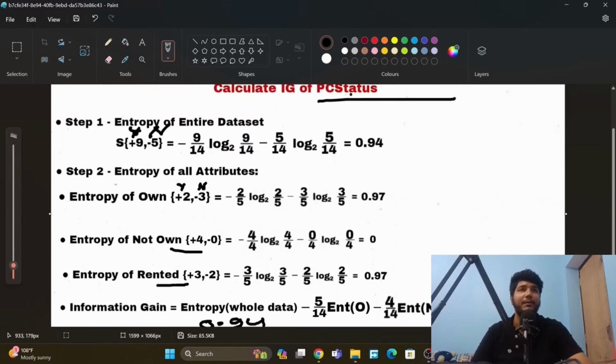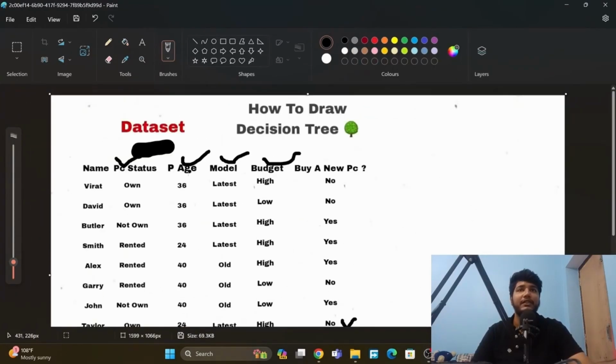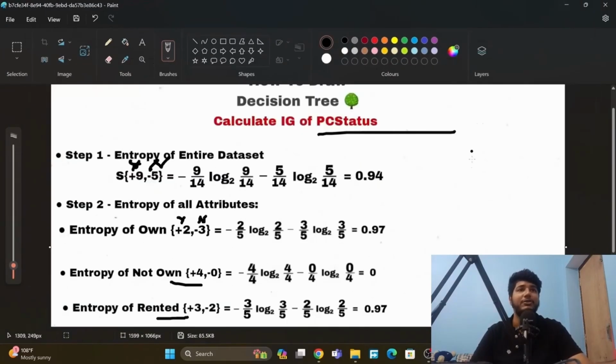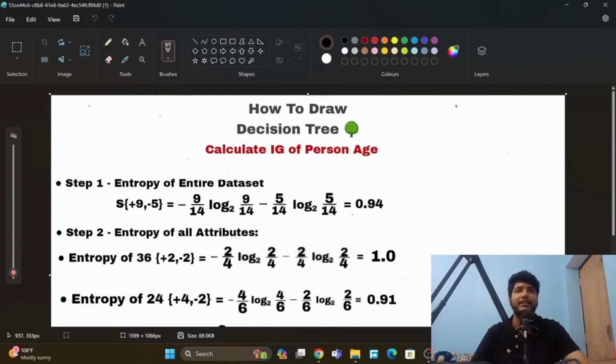We have done PC status first, and we will do the same thing for percentage, model and budget. Same process again. Let me show you and go a little faster. This is for percentage, using the same formula over the entire data set.